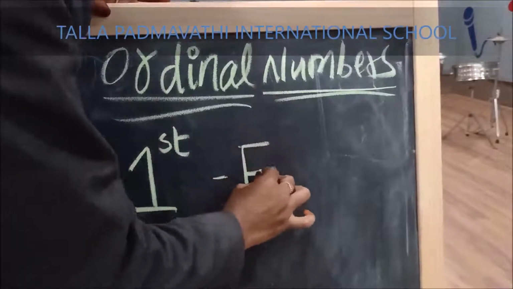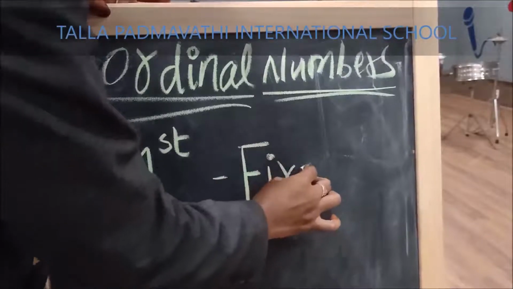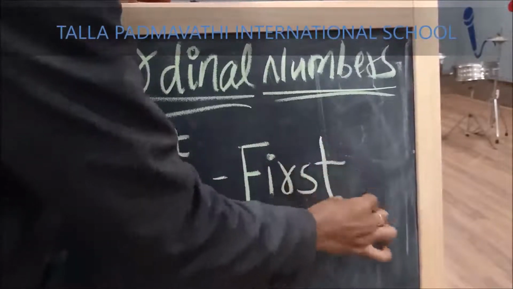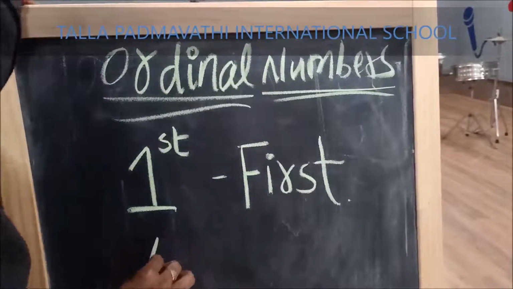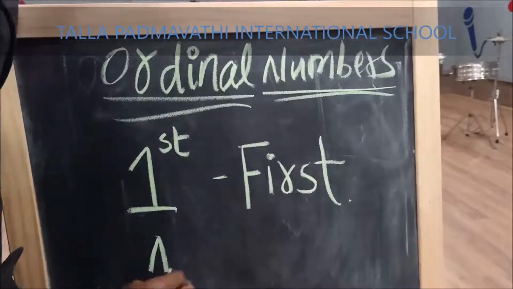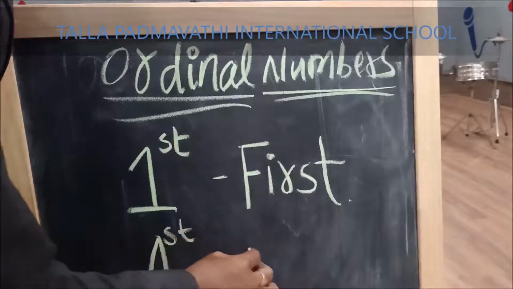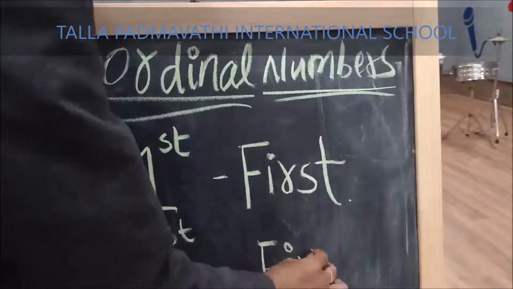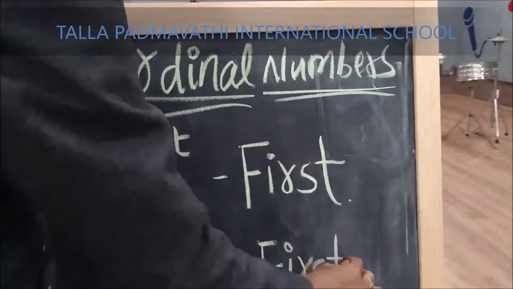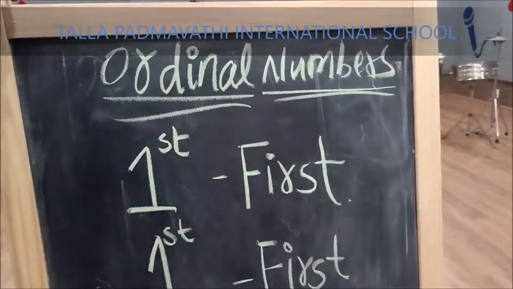What is the spelling of first? Have you ever come first in your class? First. Once again. 1 ST. That makes FIRST. First.